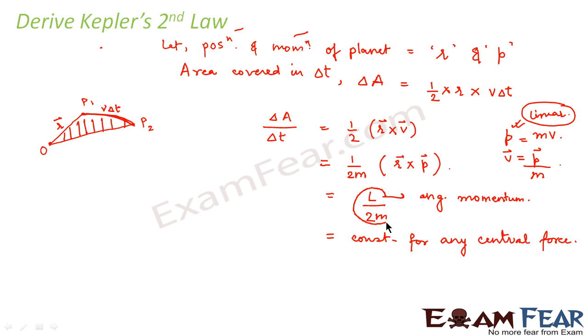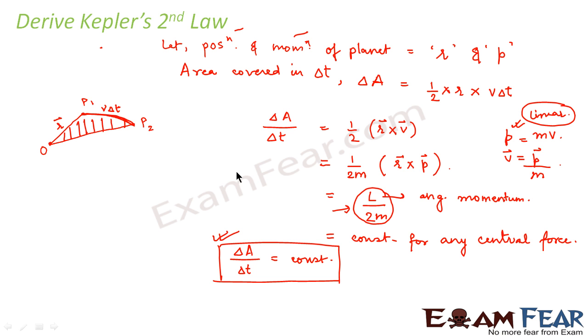That is a basic principle. Using that, we find that delta A by delta t is equal to constant. That is, equal areas will be covered in equal intervals of time, and that is what the second law states.